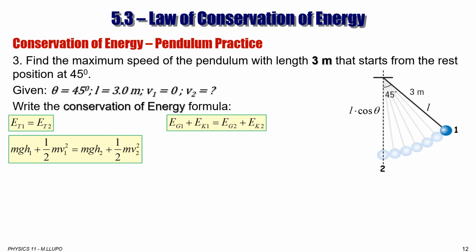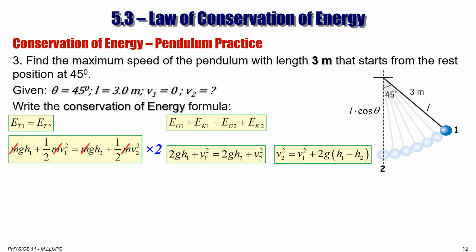Now, to simplify things, you see mass is not given, and on purpose, because we don't really need mass. Mass is the same on both sides of the equation, so you get rid of it. And to make it easy, you just multiply by 2 to remove those halves as well. So we get 2gh1 plus v1 squared is equal to 2gh2 plus v2 squared.